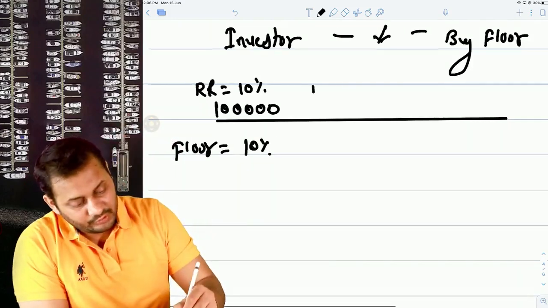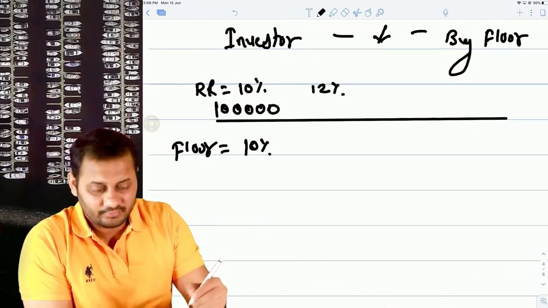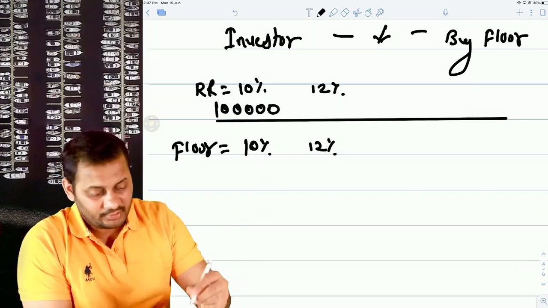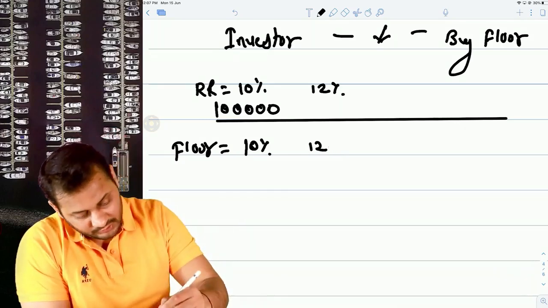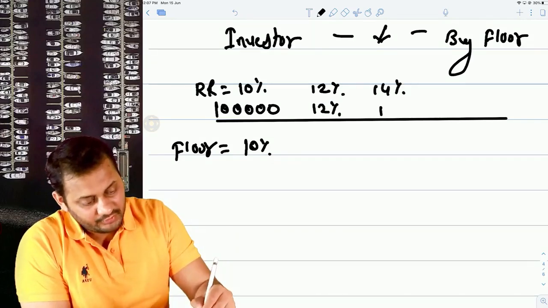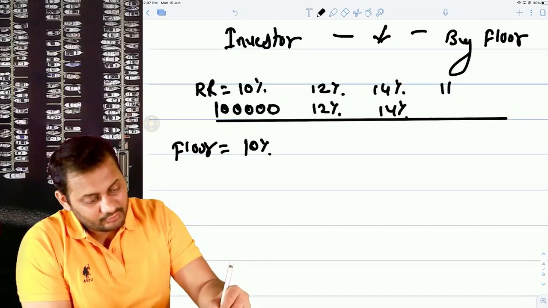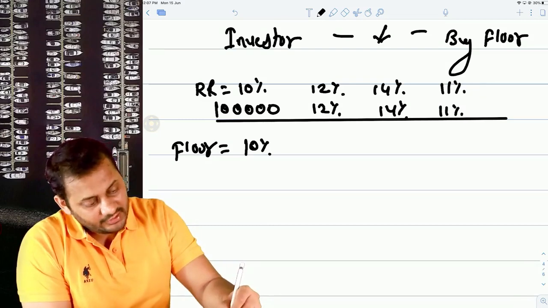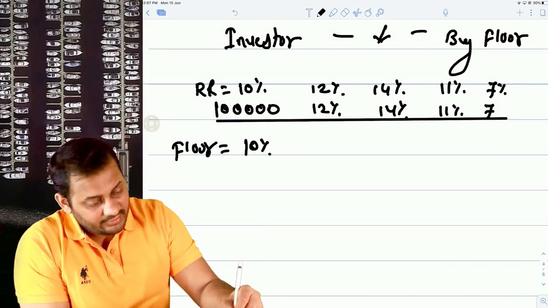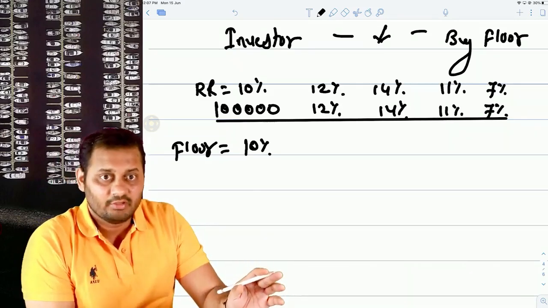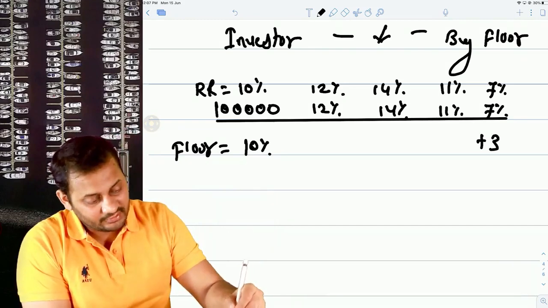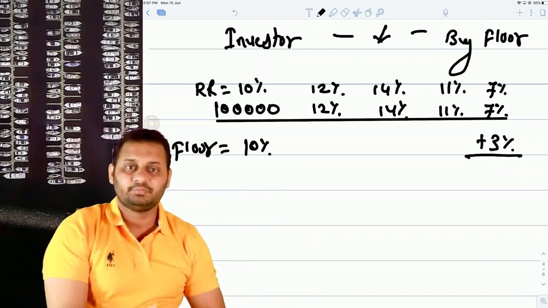So if tomorrow the market goes to 12%, you will get 12% interest. If the market goes to 14, you will get 14. If the market goes to 11, you will get 11. And if the market goes to, let's say, 7%, from the market you will get 7% only. But as promised in the floor, the minimum should be 10. You will be getting 3% here in the floor.